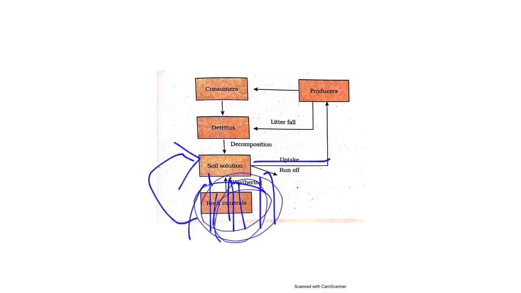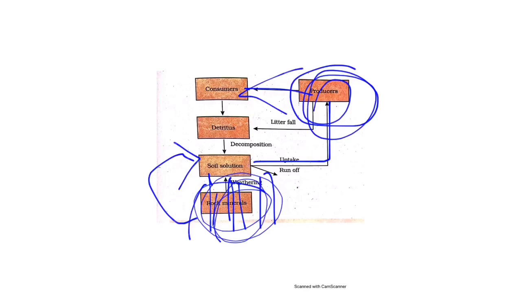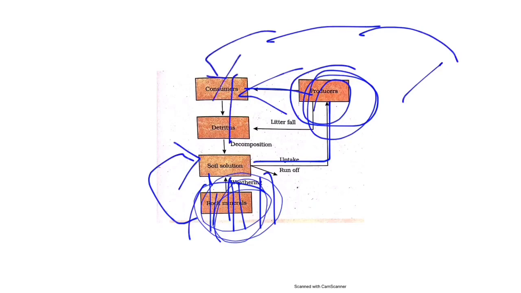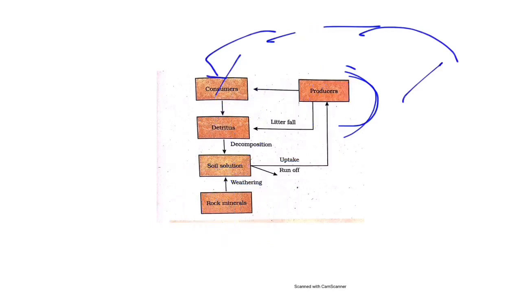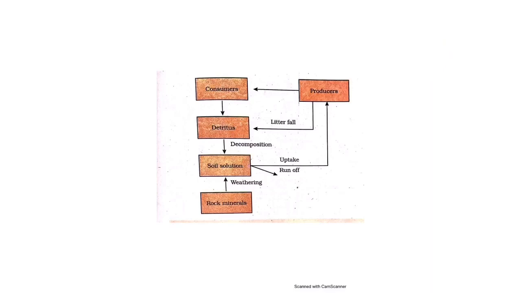This is taken up by the producers. The producers prepare their own food material, and this is eaten up by the consumers. From producers it is converting into primary consumers, primary to secondary, secondary to tertiary, and these consumers, whenever they die, undergo the detritus cycle. Detritus cycle means decomposition. When the decomposition takes place, again the phosphorus is released back to the soil. So again the soil is having the phosphorus. This phosphorus is taken up by the producers. This is about the phosphorus cycle.